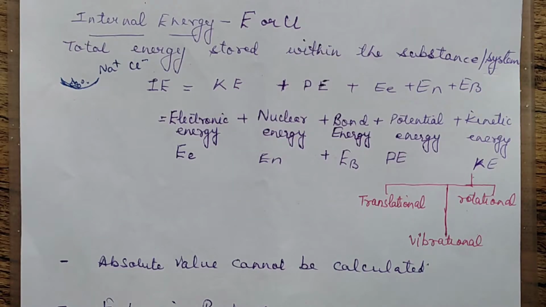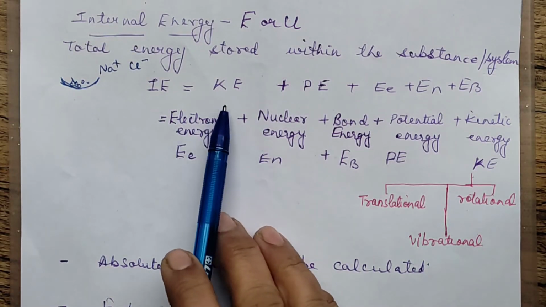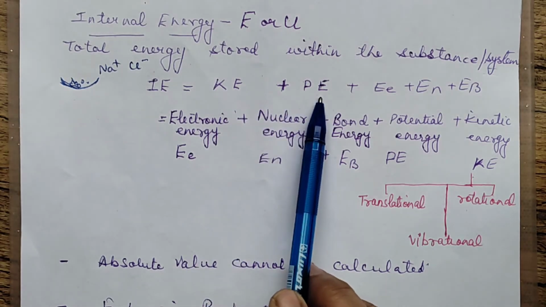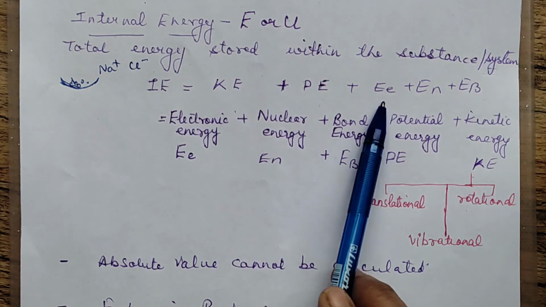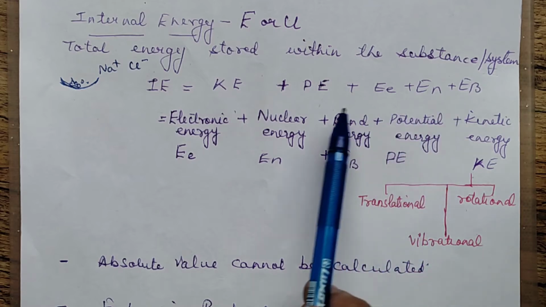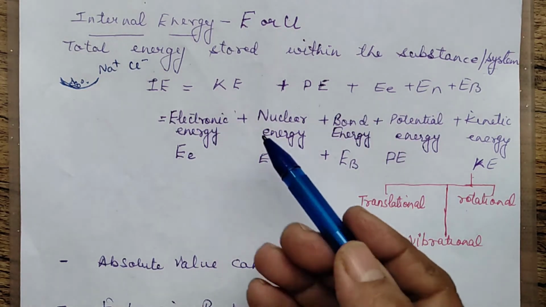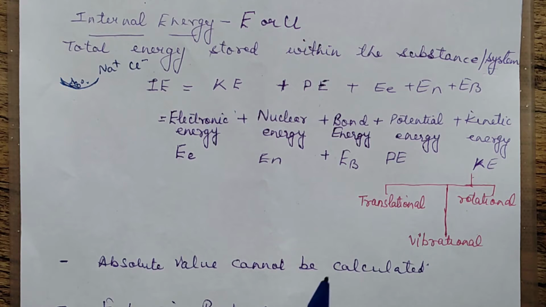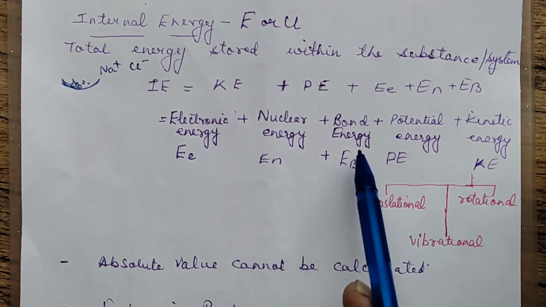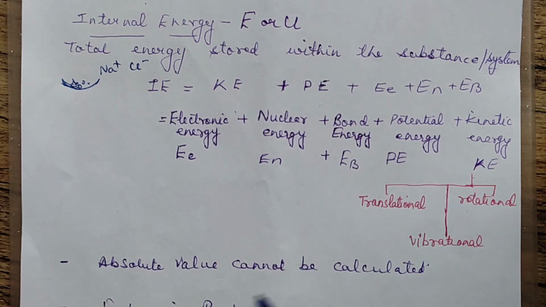We can write like this: internal energy is the sum of so many forms of the energies: kinetic energy, potential energy, electronic energy, nuclear energy, and bond energy. Now, what is electronic energy? In terms of the electrons, the electrons are being attracted towards the nucleus, which is positively charged. Nuclear energy is the energy stored in the nucleus. Bond energy: the bond is there between the two atoms to form a molecule.